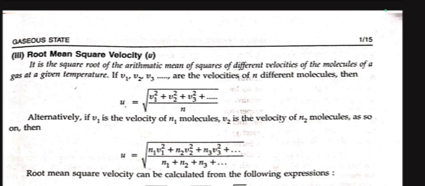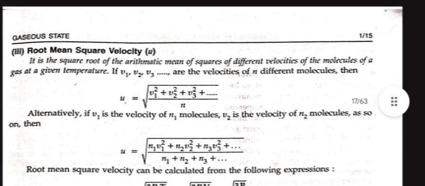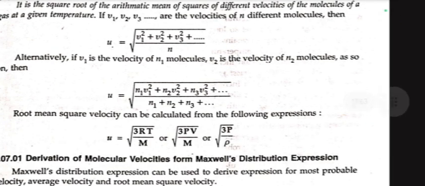Alternatively, if V1 is the velocity of n1 molecules and V2 is the velocity of n2 molecules, then U = √((n1V1² + n2V2² + ...)/(n1 + n2 + n3 + ...)). Root mean square velocity can be calculated from the following expression: U = √(3RT/m), or √(3PV/m), or √(3P/ρ).